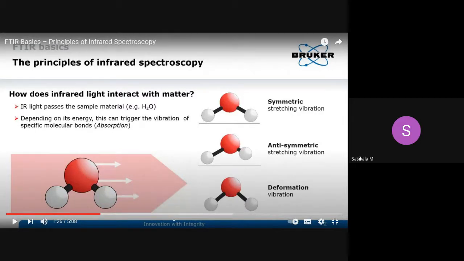In the wagging process, two atoms simultaneously move outside the plane. Okay, if it is moving upside, then both atoms will be going upside and both atoms will be coming downside, likewise moving together. So that is called wagging, out-of-plane bending. Then twisting is when one atom moves up, another atom will be moving down, like twisting your hands. Okay, during exercise you will be twisting, no? Likewise, one hand when it is going up, another will be going down. That is called twisting. These are out-of-plane bending.